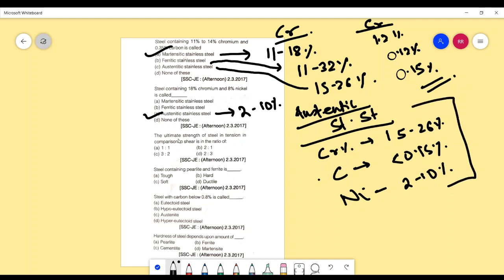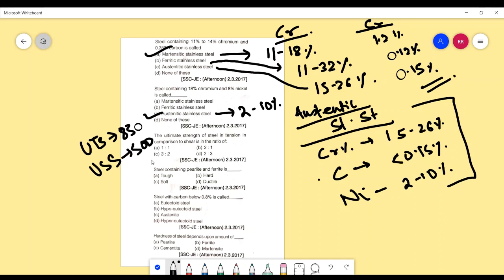Now next question. The ultimate strength of a steel in tension in comparison to shear in the ratio of. Similar kind of questions we have encountered before. One question which was asked is exactly same as this, in which I asked you to remember the values. For example, the ultimate tensile strength of steel in tension, UTS somewhere around 850, and in case of ultimate strength of shear will be around 500.